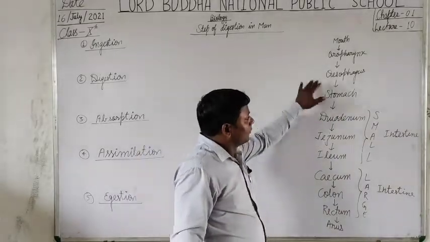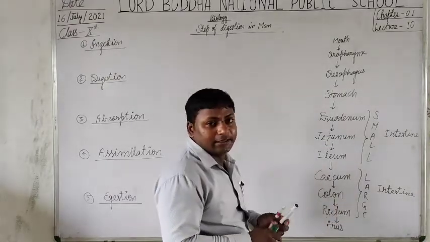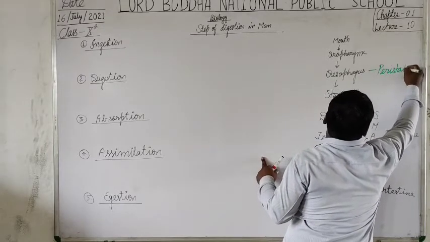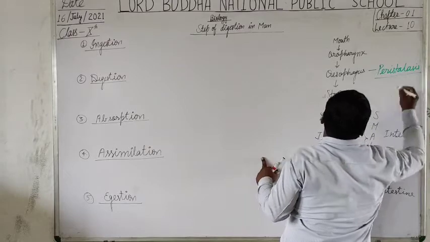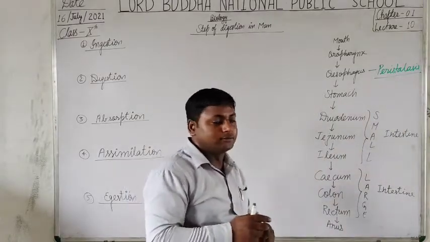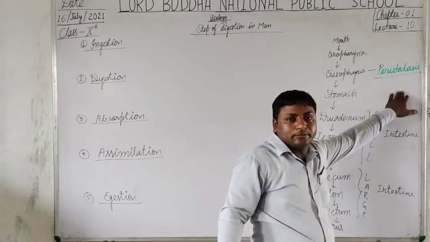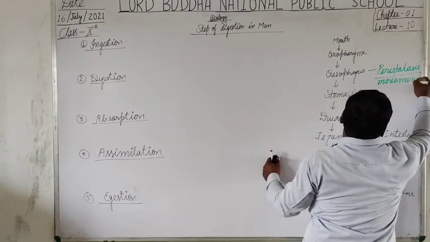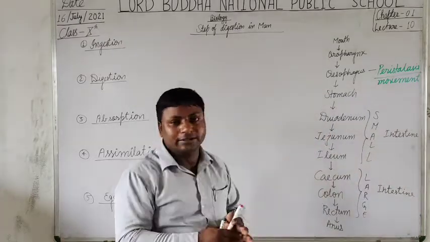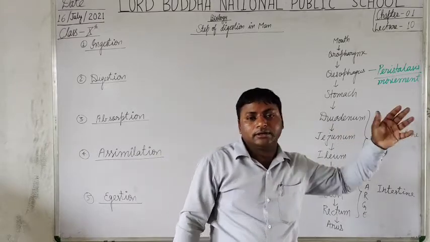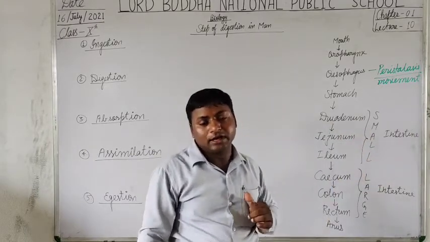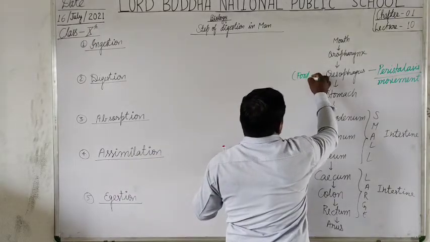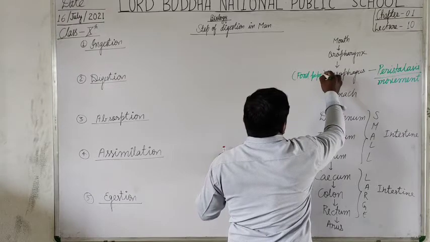So in the oesophagus, there is a movement that takes place, called peristalsis. Okay students, you have to learn and remember this movement, called peristalsis movement. Where is this movement found? This movement is found in the oesophagus or food pipe. What do we call the oesophagus? Food pipe. Okay.